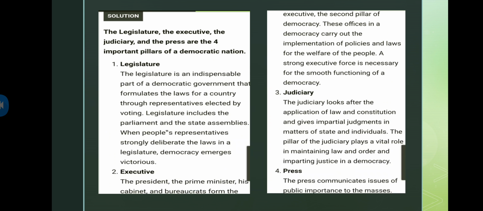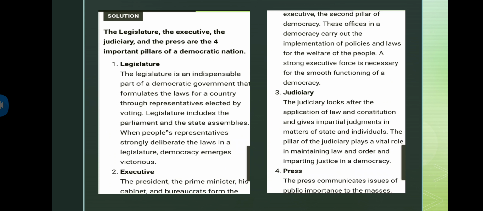Now what is executive? The president, the prime minister, his cabinet and bureaucrats form the executive. The second pillar of democracy. These are responsible for the administration of the nation and laws for the welfare of the people. A strong executive force is necessary for the smooth functioning of a democracy.